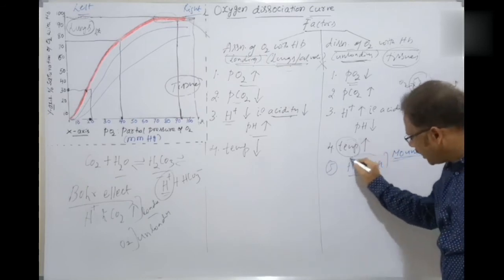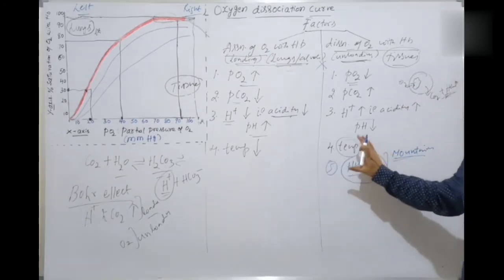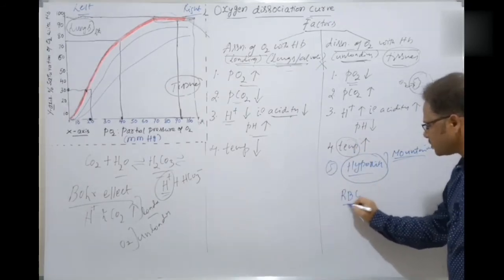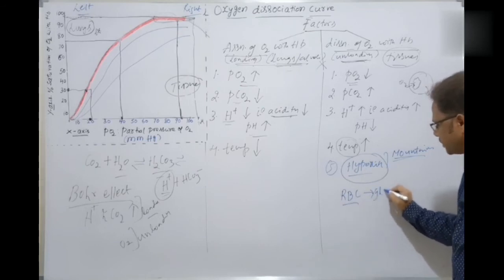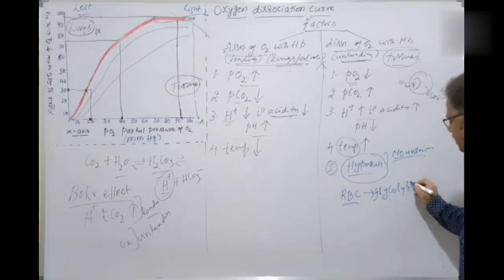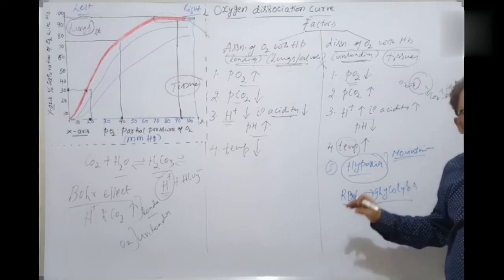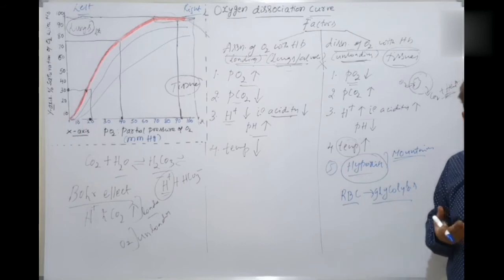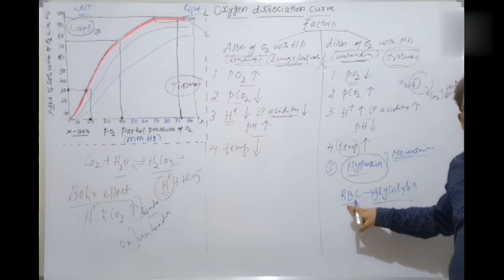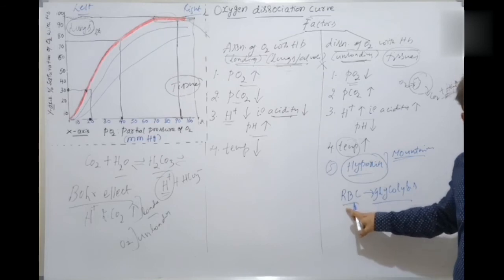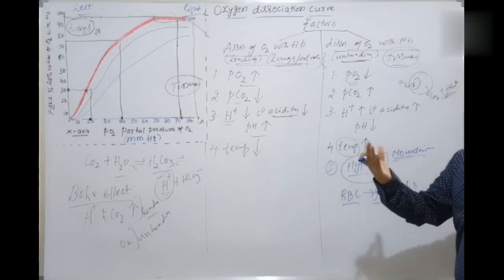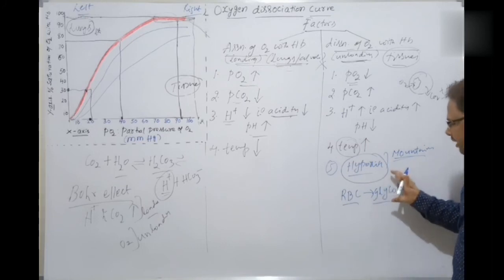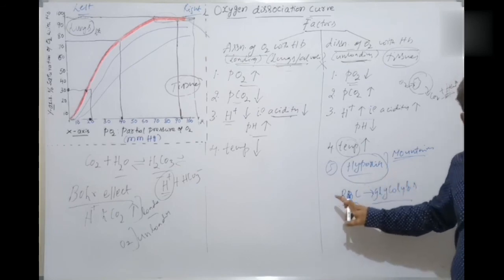What happens when there is a hypoxia situation? That is, less oxygen is there. What happens? The RBCs, erythrocytes, rely on glycolysis. Why does glycolysis happen in the RBC? Because there is no mitochondria. If mitochondria were there, oxidative phosphorylation and the Krebs cycle would release ATP. But much of the RBC is covered by hemoglobin. That's why the nucleus, mitochondria and so on are absent here. So there is no question of any oxidative phosphorylation here. That is why glycolysis happens in the cytoplasm of the RBCs.